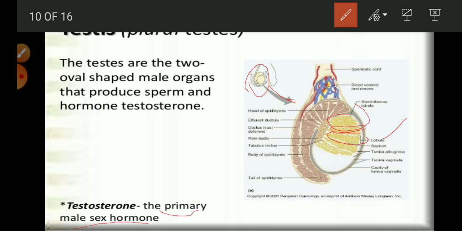They are separated by septa, and each is composed of 1 to 4 tightly coiled zigzag structures called seminiferous tubules. The sperms are produced in these seminiferous tubules.